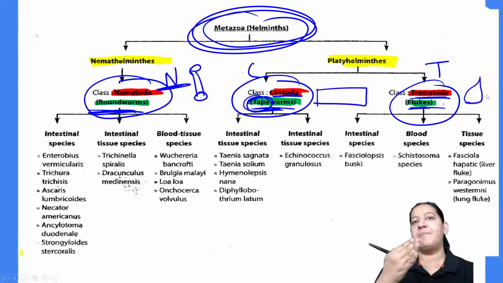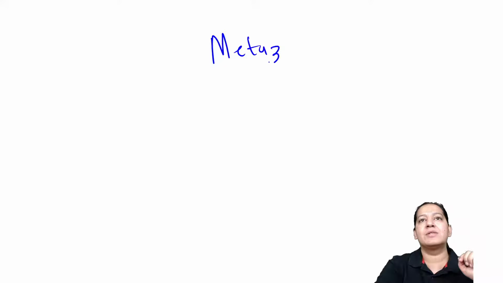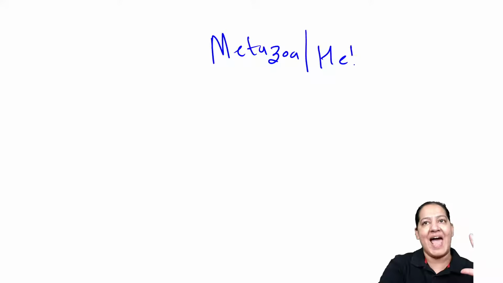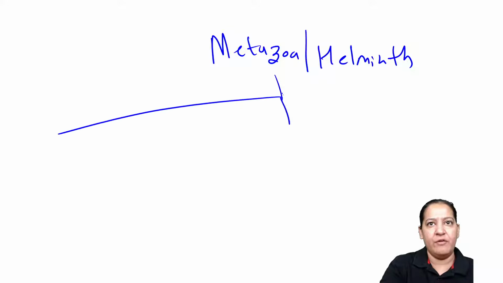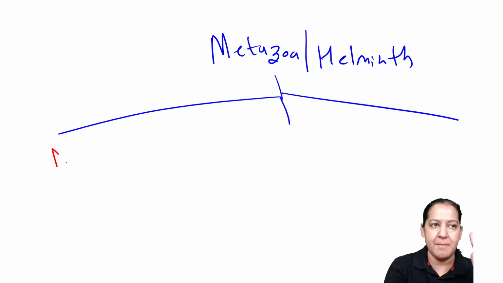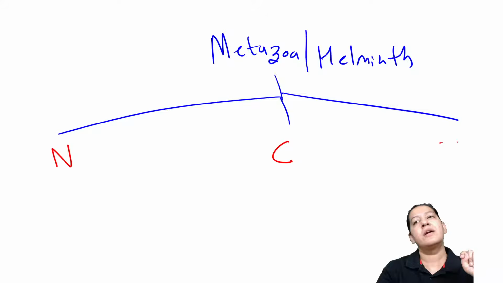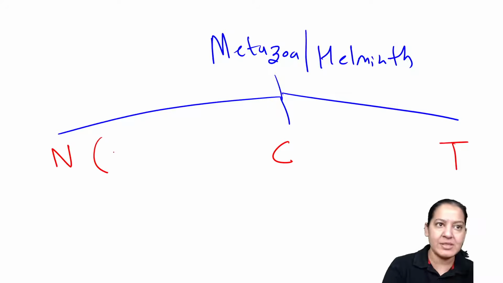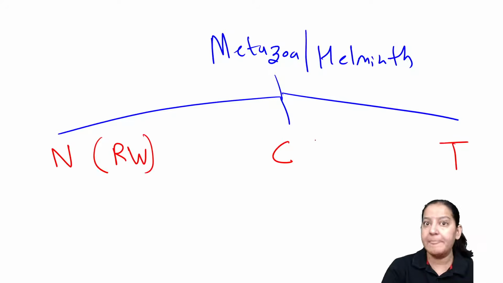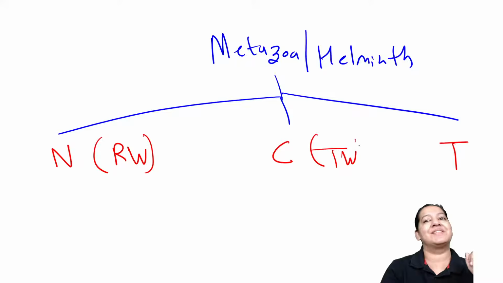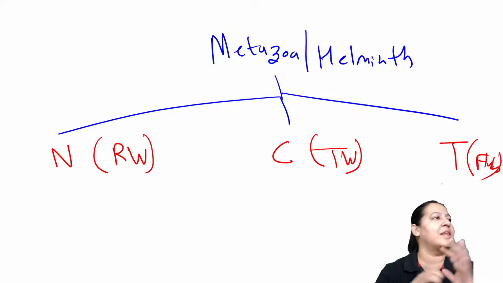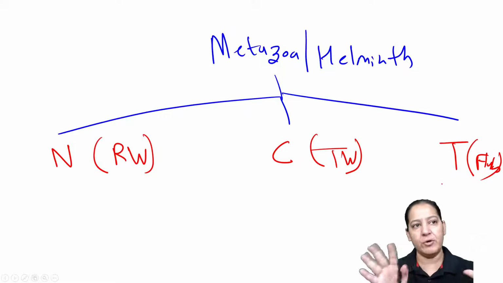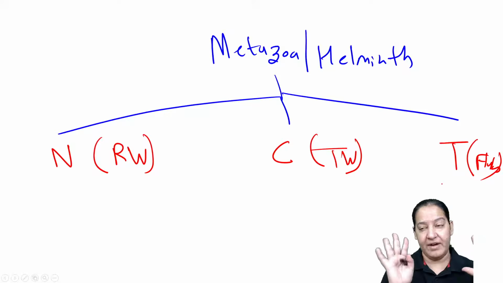So roundworm, tapeworm, flukes. Basically, we divide Metazoa, also known as helminths, into 3 categories. What are the 3 categories? The 3 categories are nematodes, cestodes, trematodes. Nematodes are cylindrical, that's why known as roundworm. Cestodes are flat, that's why known as tapeworm. And trematodes are leaf-like, that's why known as flukes. Give me a thumbs up on this point if you got it. Should I proceed?